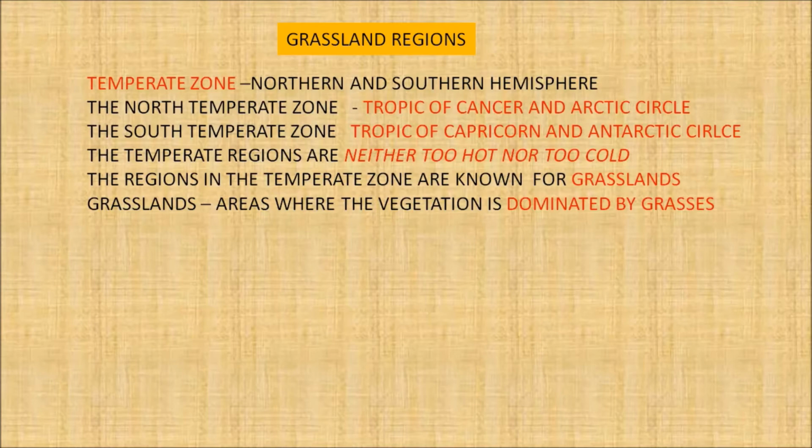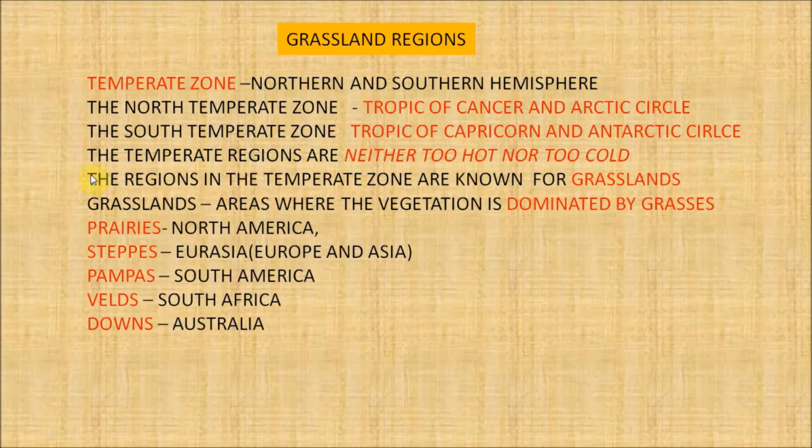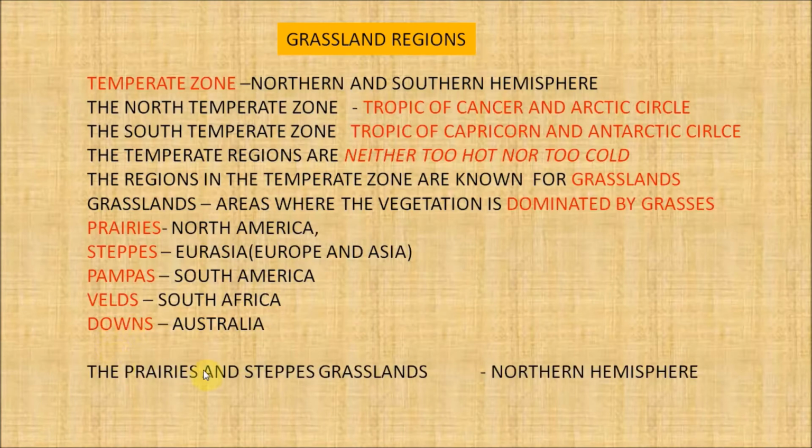Grasslands are known by different names in different continents, such as prairies in North America, steppes in Eurasia, pampas in South America, velds in South Africa, and downs in Australia. The prairies and steppes lie at higher latitudes in the northern hemisphere.